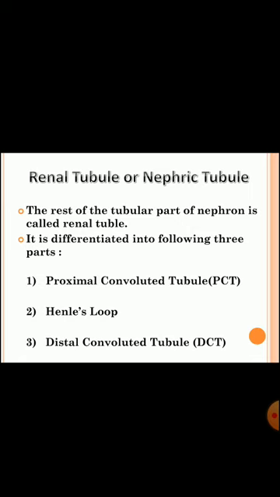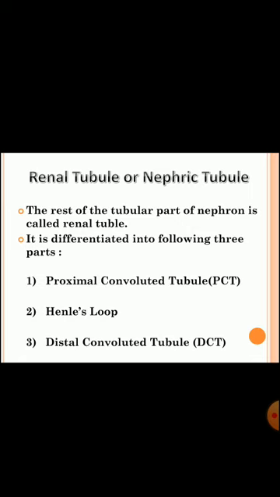It lies in the cortex along with the Malpighian capsule, and this part of the renal tubule absorbs water and all the useful salts, amino acids and glucose from the nephric filtrate.